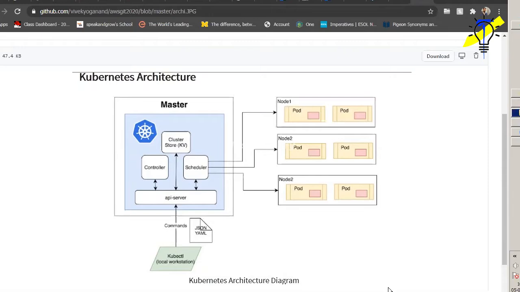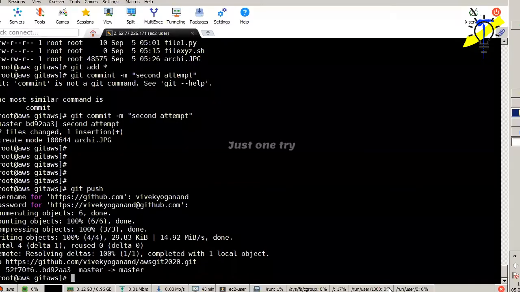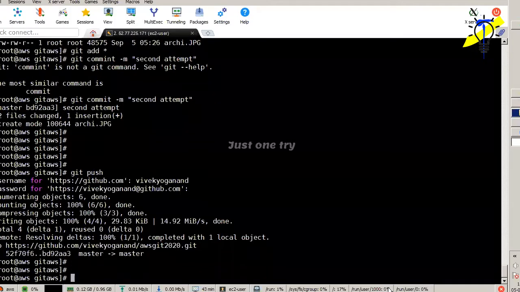Then go there. There will be some settings option. GitHub is already available. What you have to do is click the GitHub setup and it will ask the username and password. Whatever you give here, the same thing. Username and password is asked at the time of git push, yes or no?